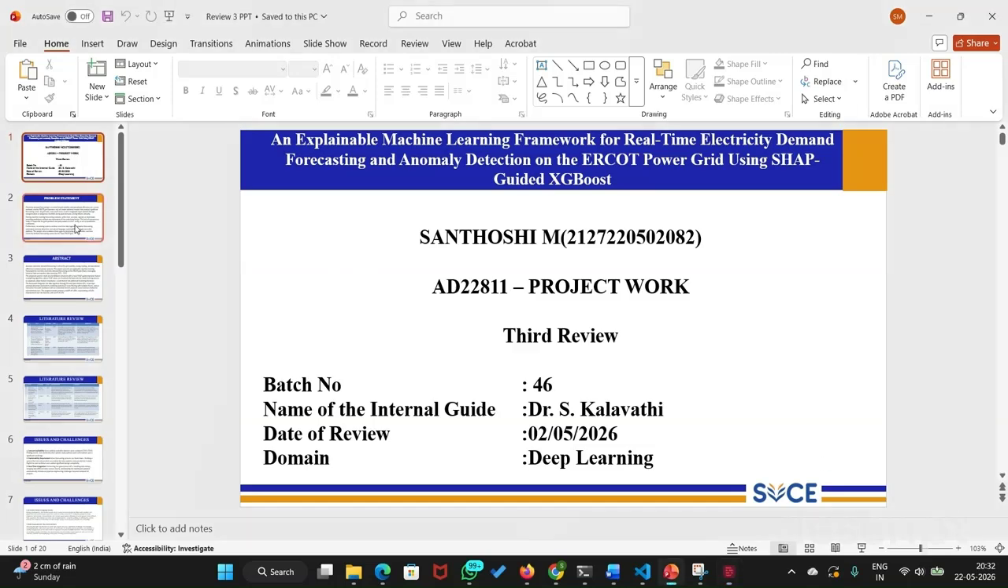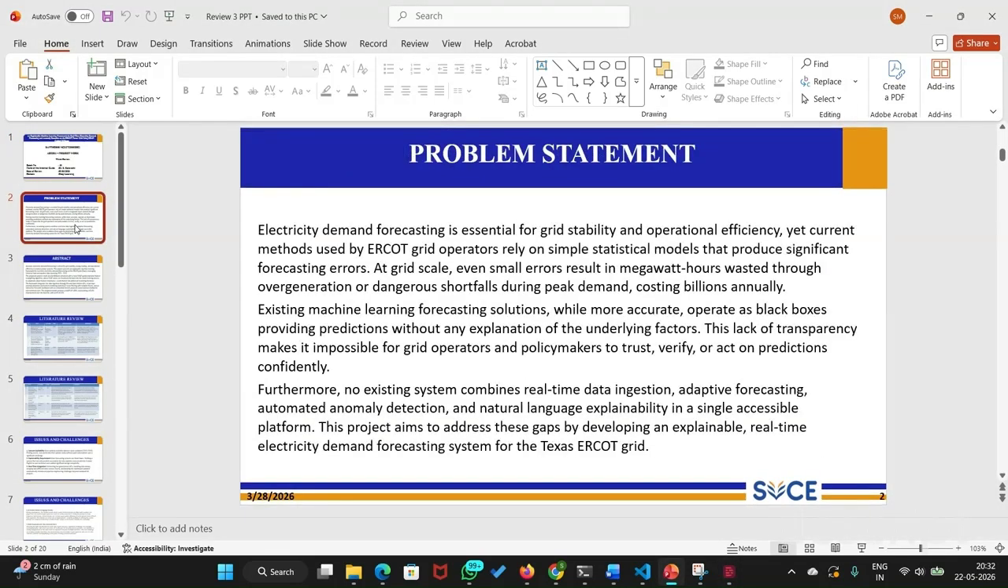Talking about the problem statement, the ERCOT grid is the main electricity grid for Texas, and managing electricity demand at scale is incredibly difficult. The current systems rely on simple statistical models, and even small forecasting errors mean millions of megawatt-hours either wasted or dangerously short during peak hours. That translates to billions of dollars in losses every year.